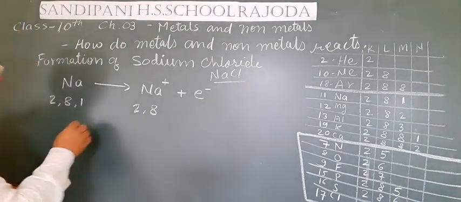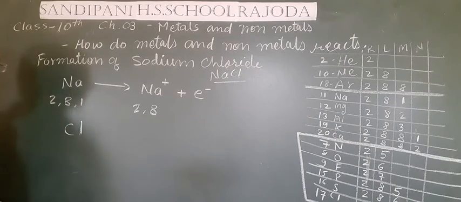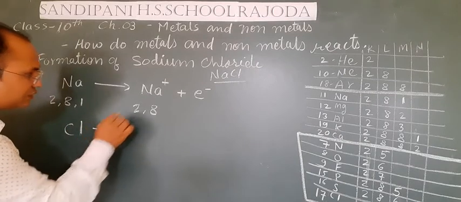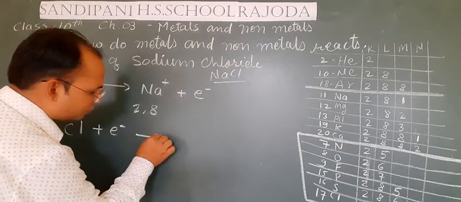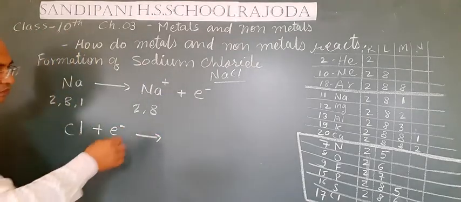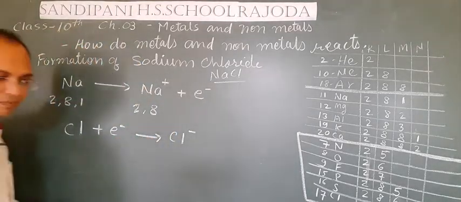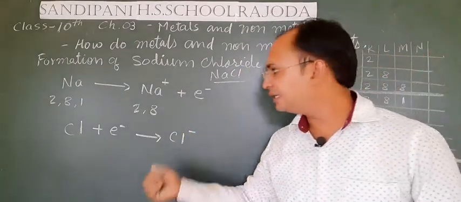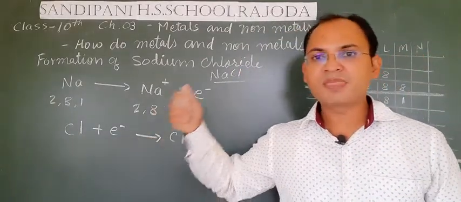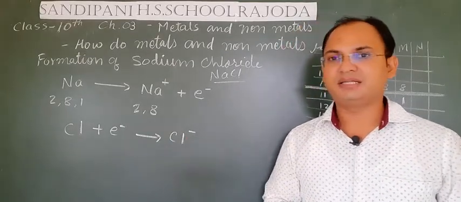Now secondly, if a chlorine atom receives this electron, then the chlorine atom becomes Cl minus. Why will it be Cl minus? Because one negative charge due to this electron will increase, so this makes the chloride ion.